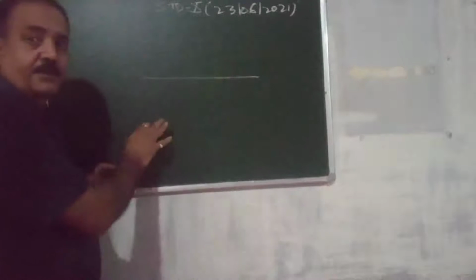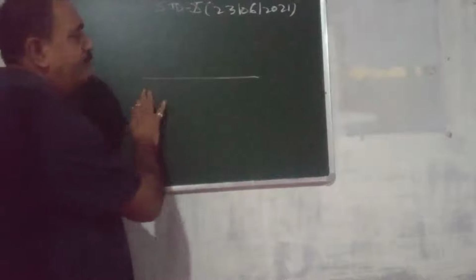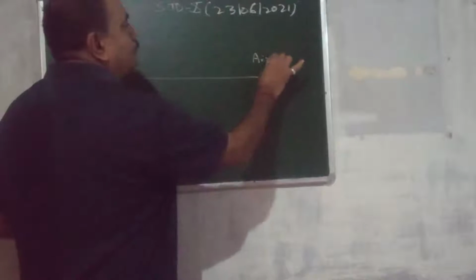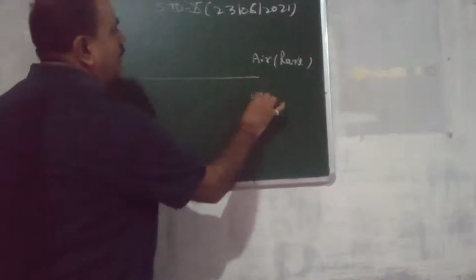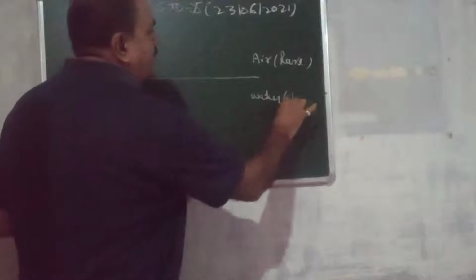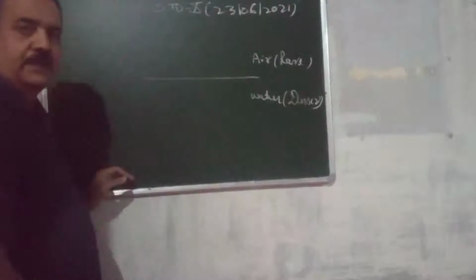This is the separating surface of two mediums. Say this is air medium, also known as rare, R-A-R-E, rare. And this is water medium or glass medium, other than the air, known as denser medium. Right?